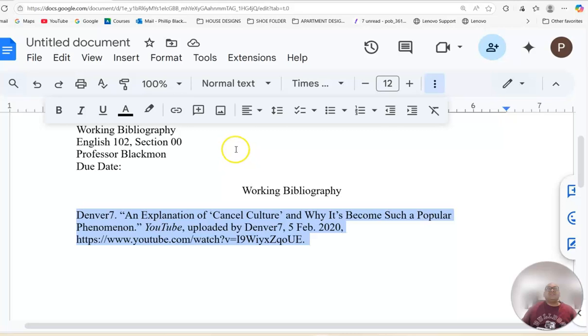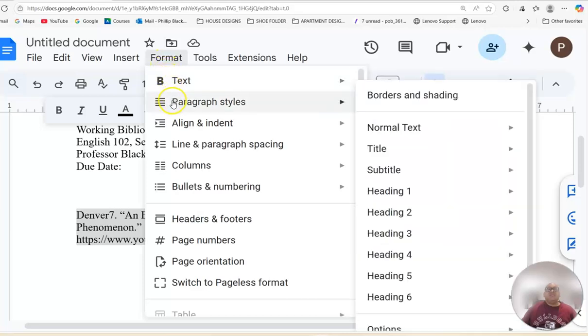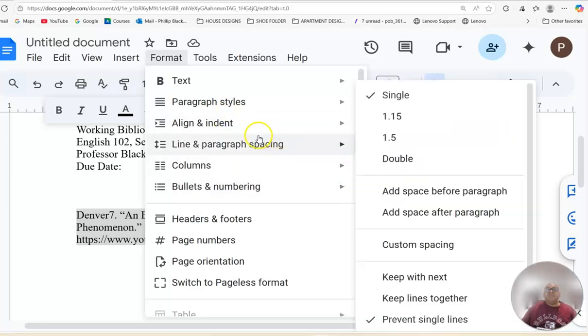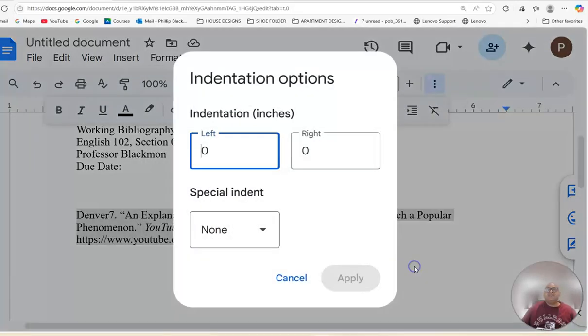I am going to go up and go into format. I am going to pull down to align and indent. And I'm going to go over here and pull down, if it lets me, to indentation options.